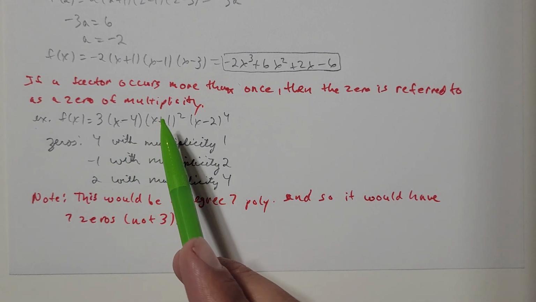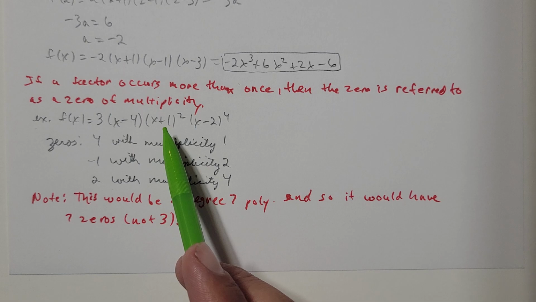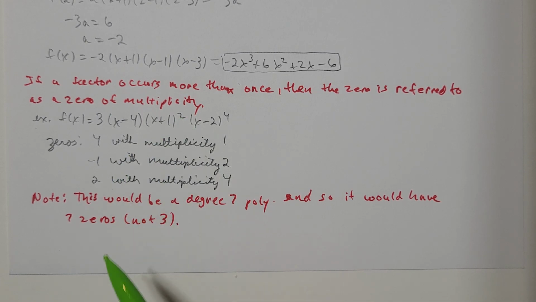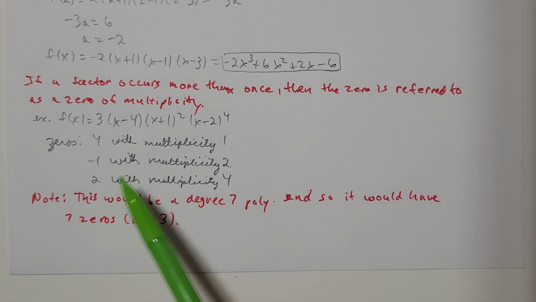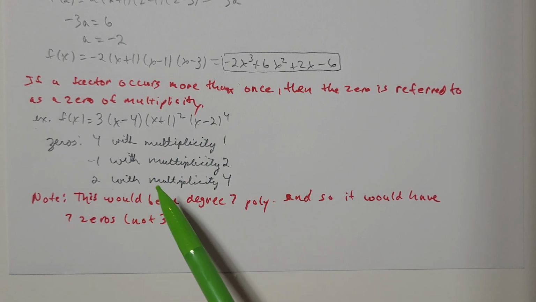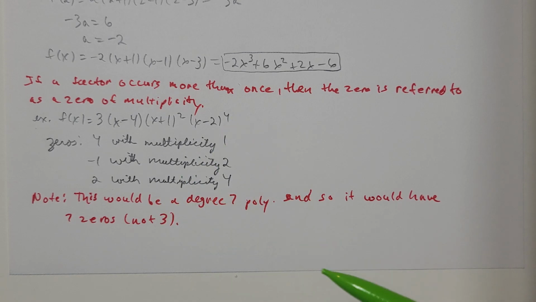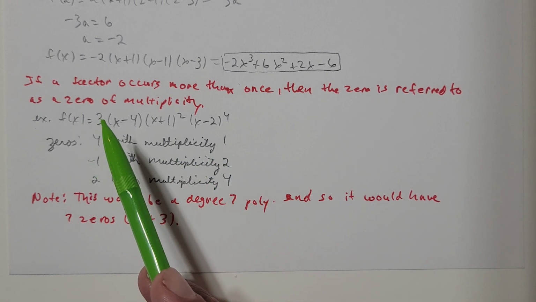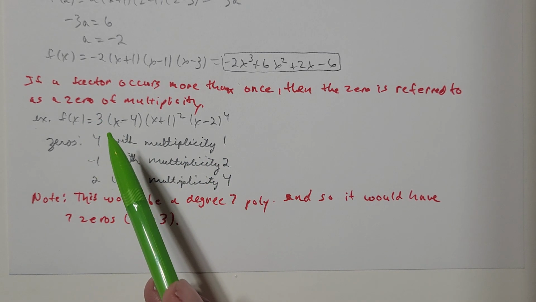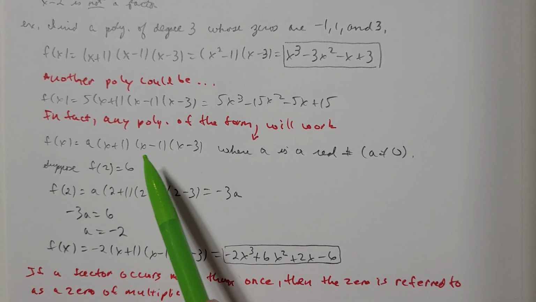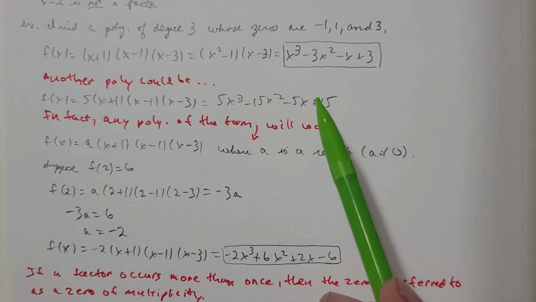Negative 1 would be another zero, because negative 1 plus 1 is 0. Negative 1 would be a zero that has multiplicity 2 because I see the factor 2 times. And then 2 would be another zero, because 2 minus 2 is 0. And 2 is a zero of multiplicity 4. So all I'm doing to get the multiplicities is looking at the exponents. By the way, the 3 has nothing to do with anything. That's what I was just talking about over here. So a can be any number. That's not important to us.